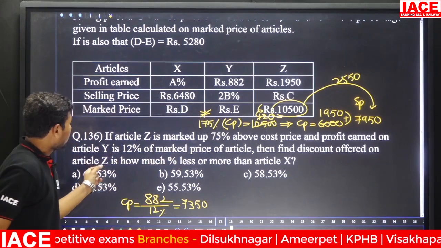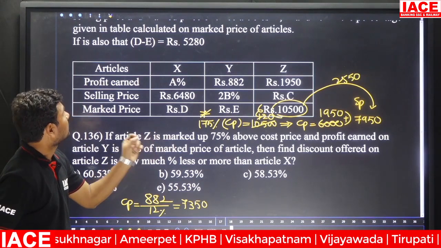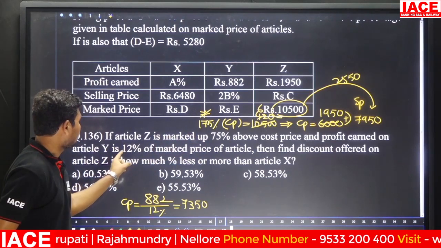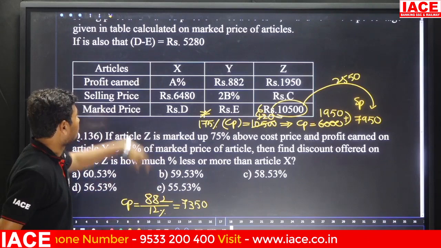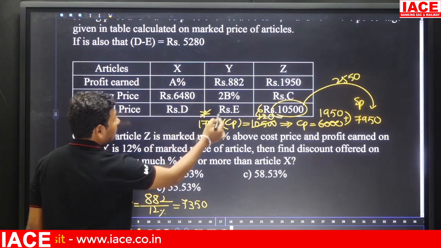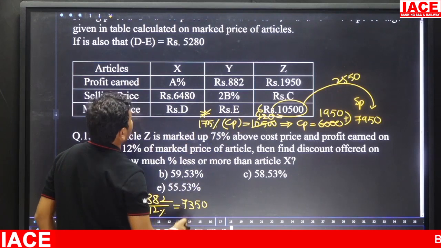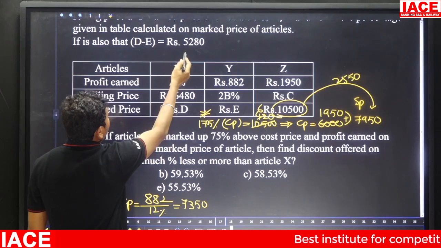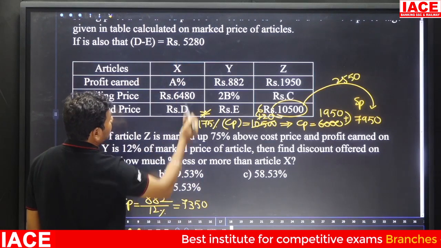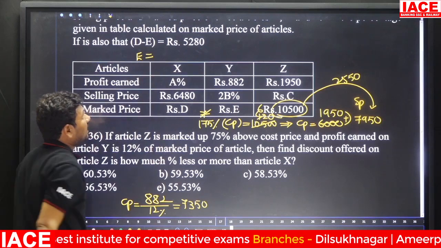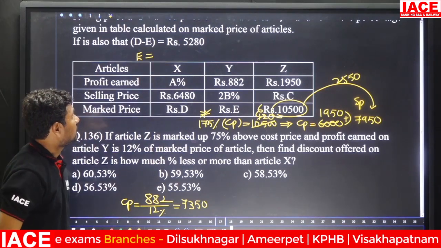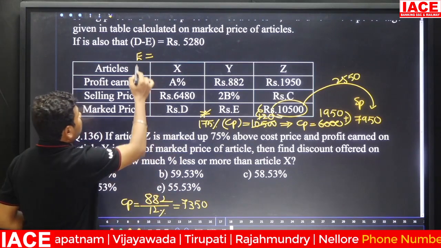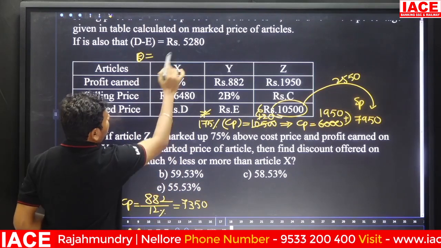Here some relation is required. 10,500 and 6,000 and 1950. If article Z is marked up 75% above cost price, profit earned on article Y is 12% of market price. We have to substitute here. Now you know the E value, 7350. Then 5280 plus 7350 gives the D value. Here E value is substituted, then you will get the D value.